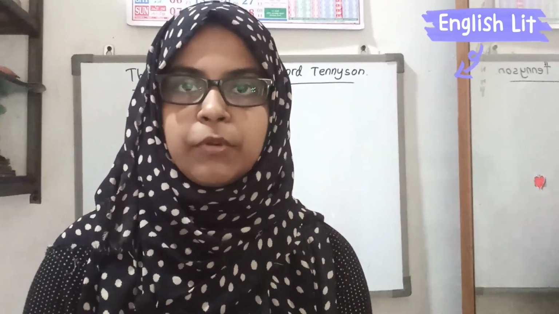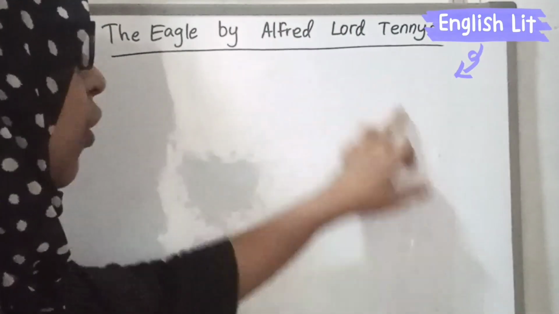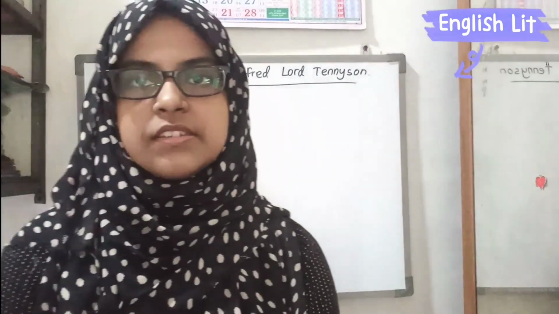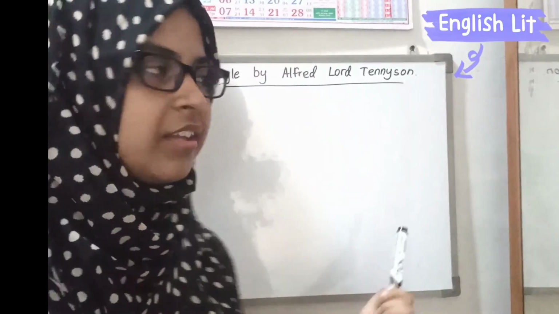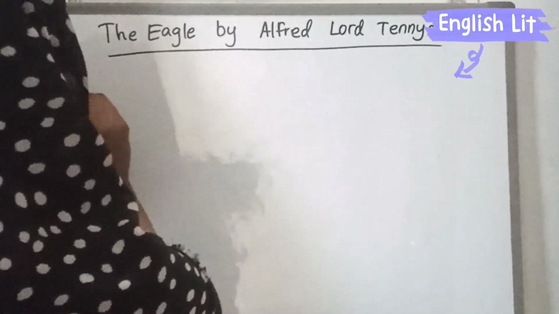So before moving into the poem, we can get an understanding about the poet. The poet is Alfred Lord Tennyson. He was a Victorian poet and he was born in England. If you can remember the date of birth also, he was born on August 6th, 1809. So we can write those details about the poet point wise.